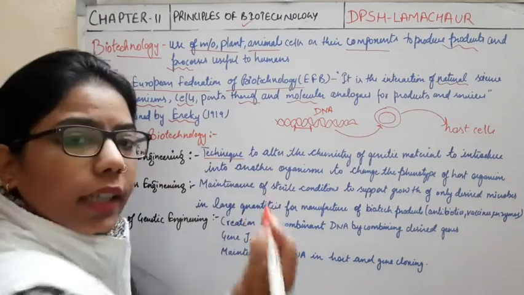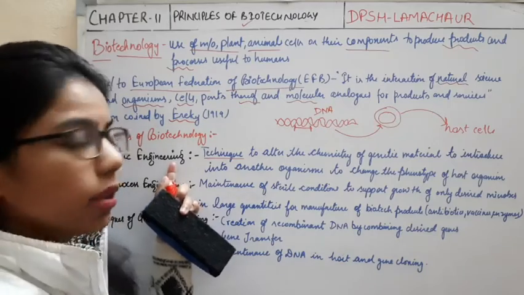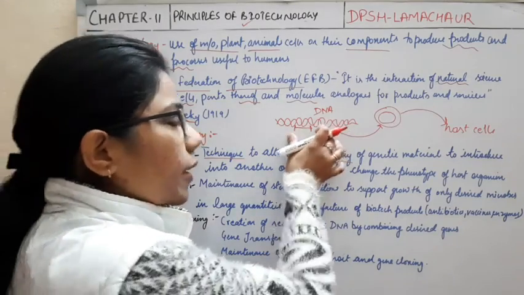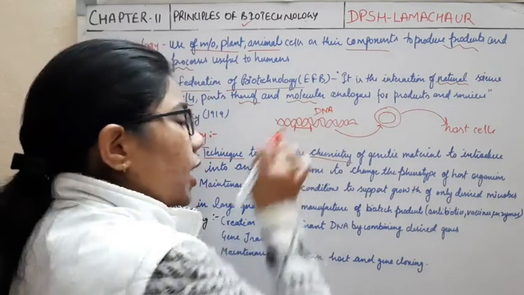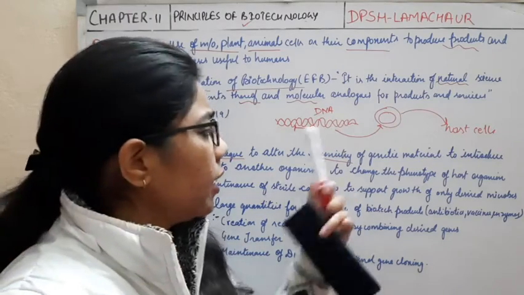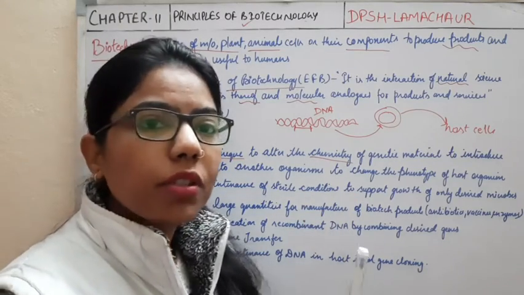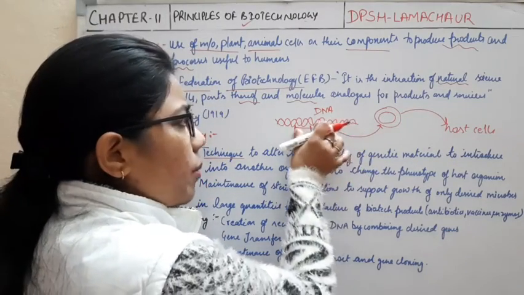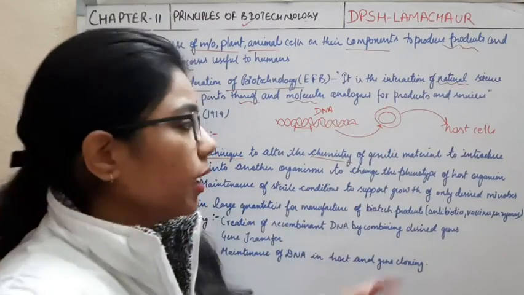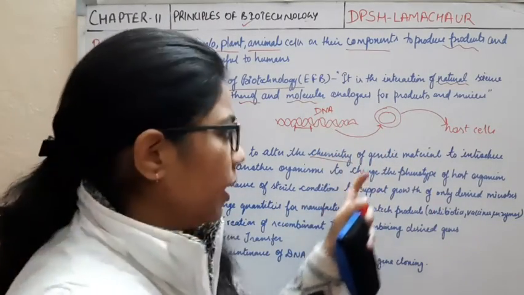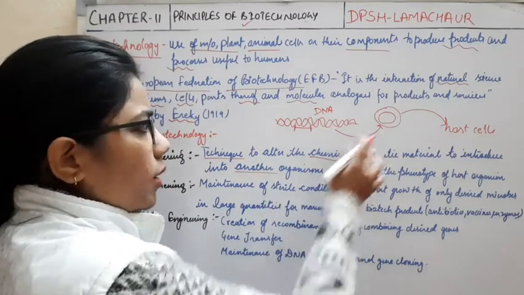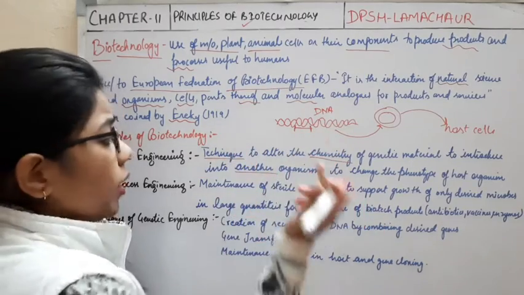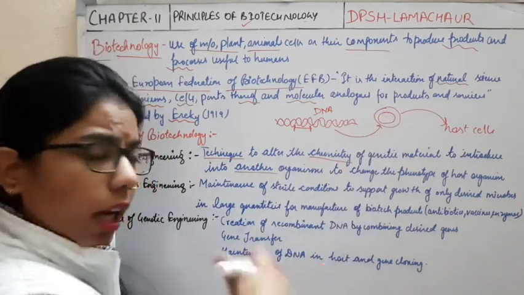What is it? It is a technique which is adopted by the engineers to alter the chemistry of genetic material. Same thing, as I have said, we are taking the DNA. DNA contains genes, and the composition or the chemistry is somehow very complicated, right? So what we are doing, we are altering the chemistry of the genetic material. Here the genetic material means DNA or RNA, to introduce into another organism. So we are altering the chemistry of this DNA for incorporating into another organism.